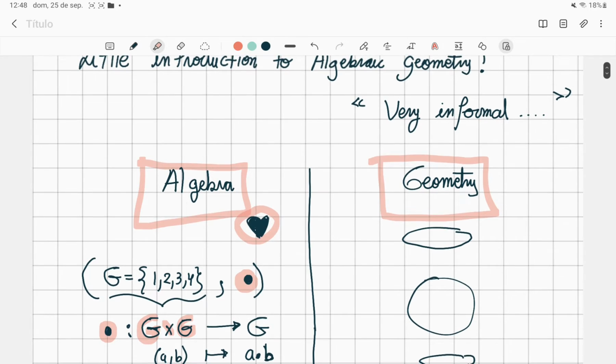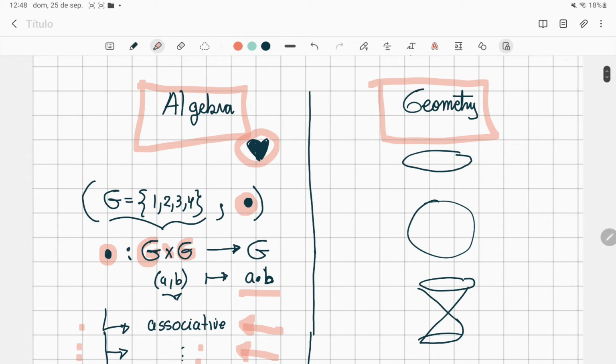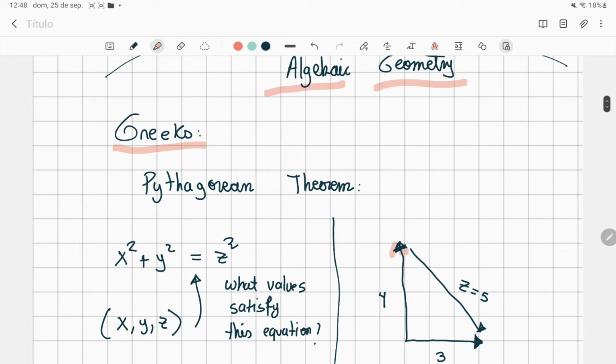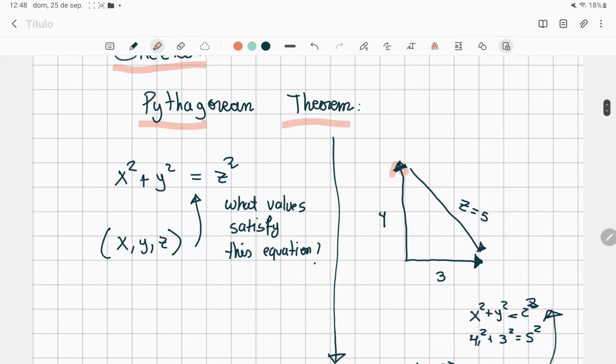And then there is geometry, and geometry is the study of shapes. And then we have algebraic geometry. So algebraic geometry started back with the Greeks. And an example of that is the Pythagorean theorem. I think you've heard about it.